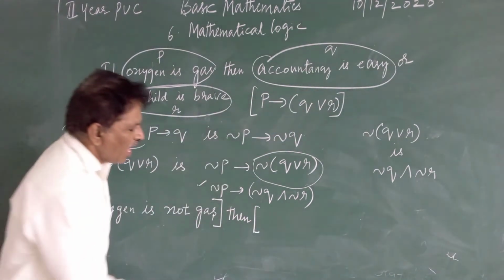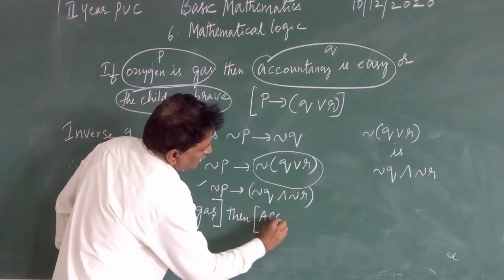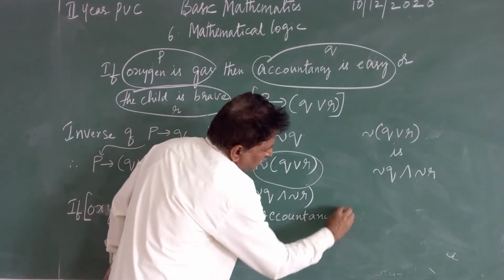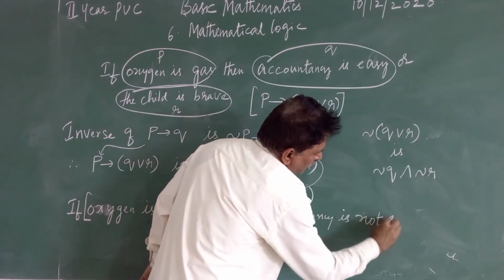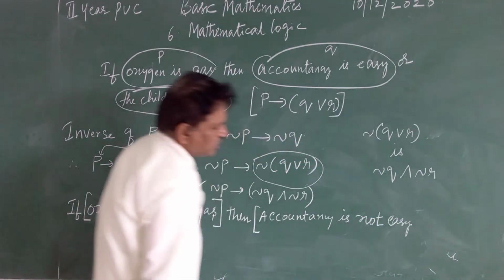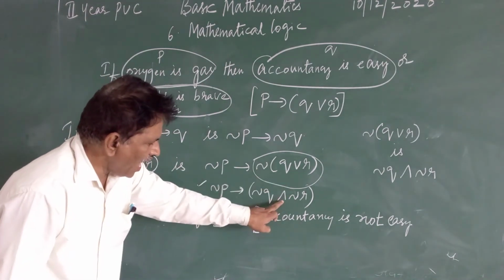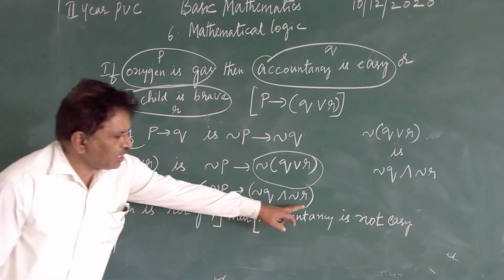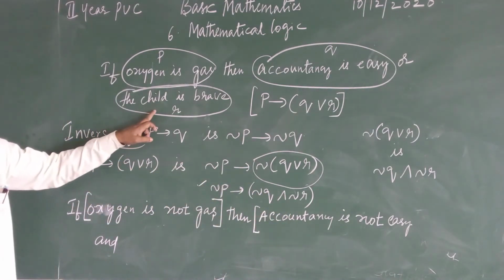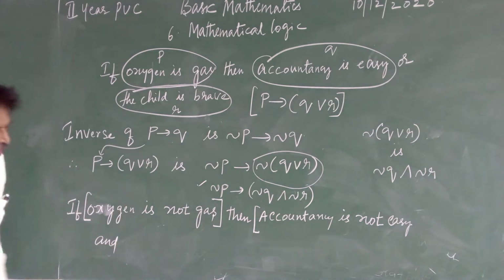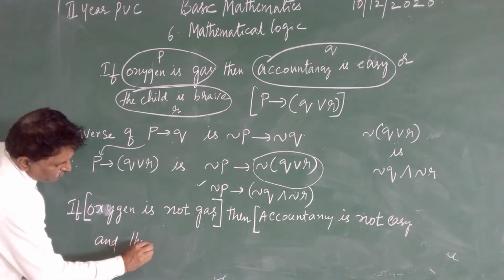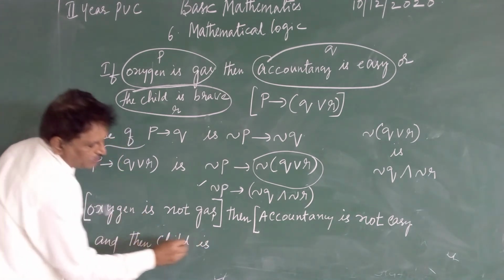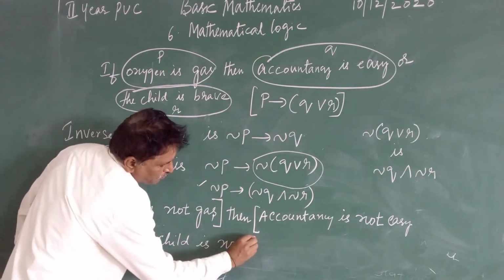Negation of Q is accountancy is not easy, and negation of R: R is the child is brave, so negation of R is the child is not brave.